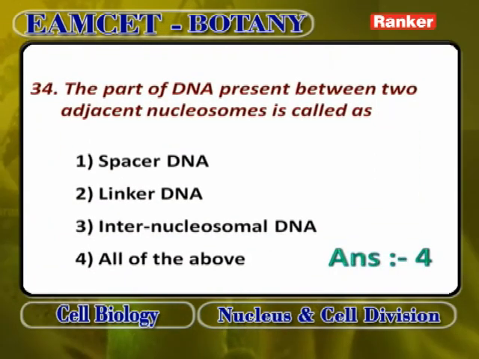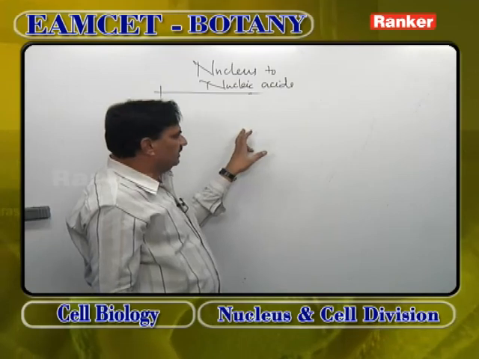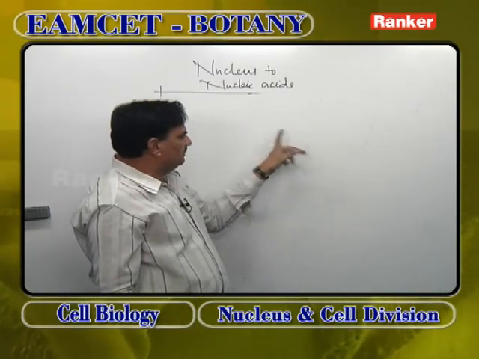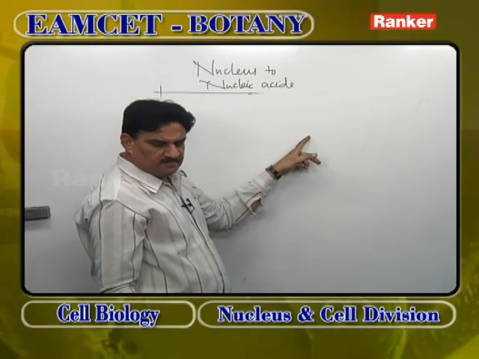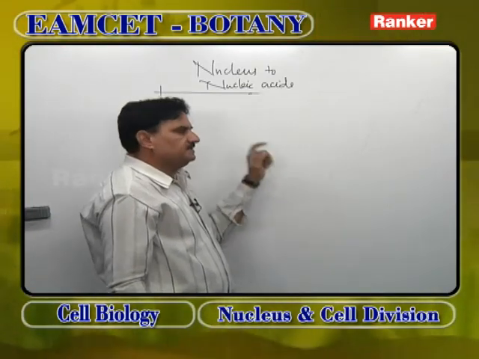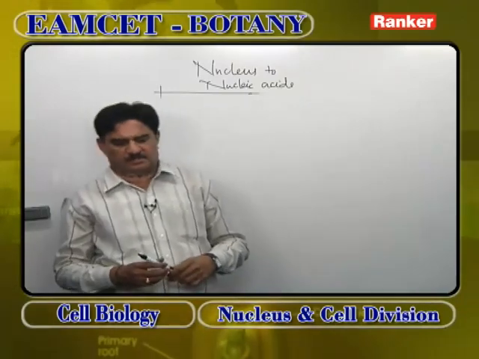The part of DNA present in between 2 adjacent nucleosomes. Just now I told 1 nucleosome, 2 coilings of DNA. Next nucleosome, 2 coilings of DNA. The DNA that runs from one nucleosome to other nucleosome is called linker DNA or spacer DNA or internucleosomal DNA.